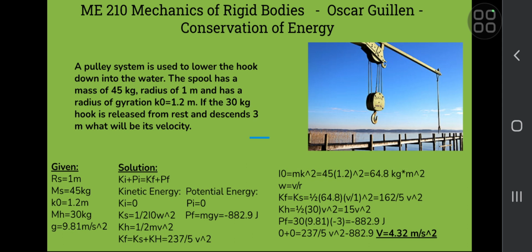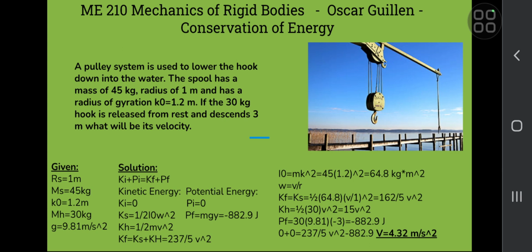And then moving on to the potential energy, the initial potential energy would also be 0. And to find the final potential energy, we can use the equation mass times gravity times change in distance. When we plug that information in, we use 30 kilograms for the mass, 9.81 for the gravity, and for the change, it would be -3 meters, because it drops from rest down 3 meters.